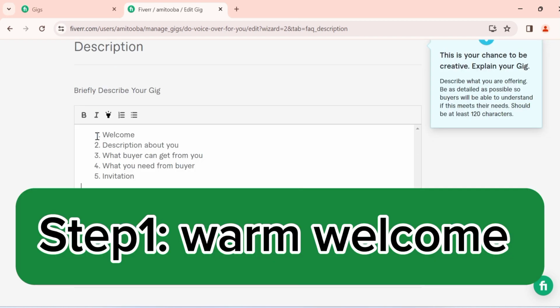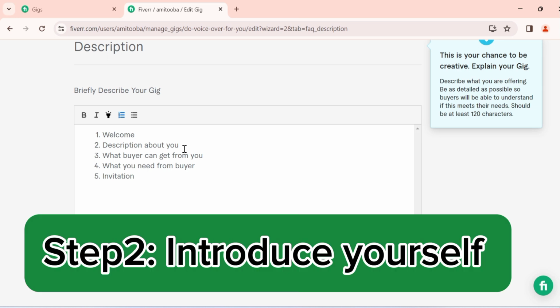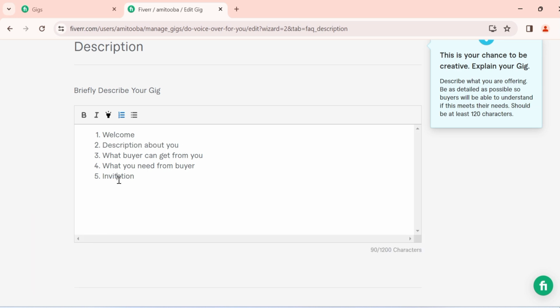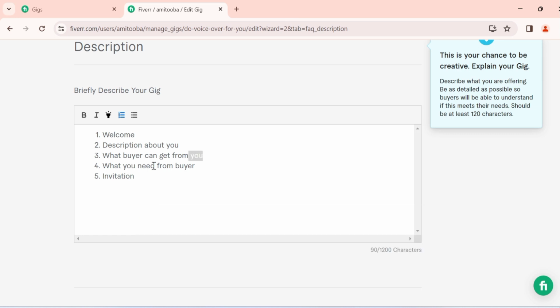Start with a warm welcome to your buyer, because it is very important to keep the buyer's eye and mind on your gig. After that, describe yourself. Introduce yourself briefly and express your enthusiasm in offering your services on Fiverr. Now, in the third step, you have to highlight your skills, qualifications, and experience.